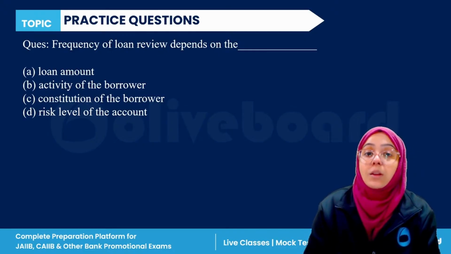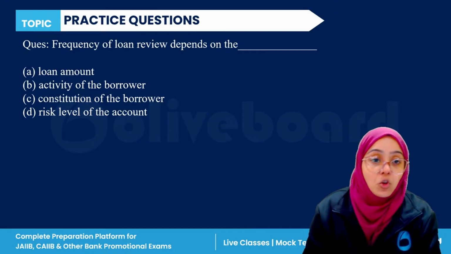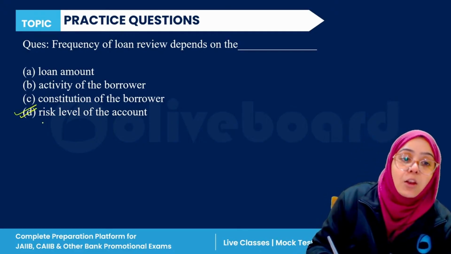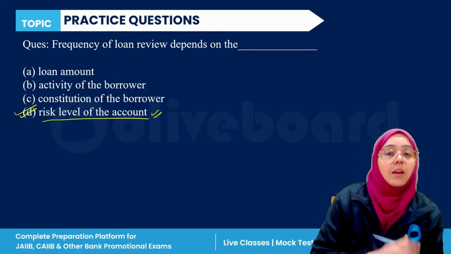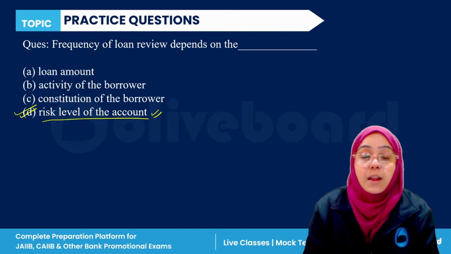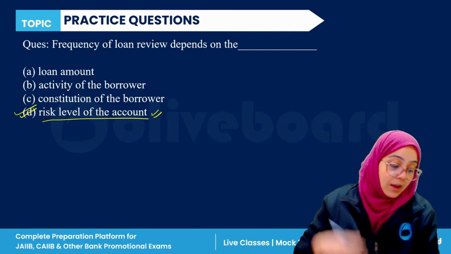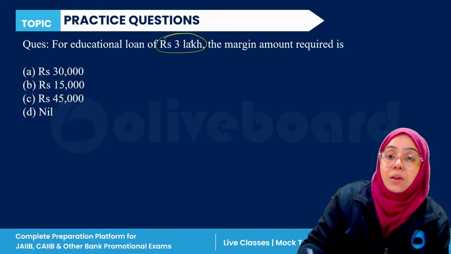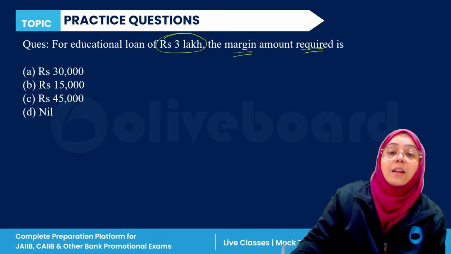Frequency of the loan review depends upon what? So if we talk about the frequency of loan review, it depends upon the risk level of the account. So D is the correct answer. It depends upon the risk level of the account. D, yes. Next question.